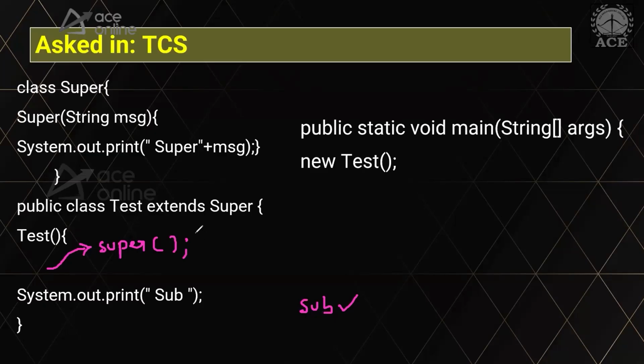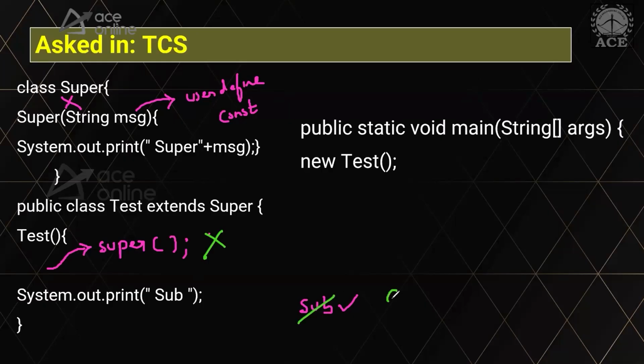But there's a small twist here. The twist is whenever we provide our own constructor, user defined constructor, whether it is parameterized or whatever, the moment I provide a user defined constructor, the compiler will not provide the default constructor. So this super keyword is wrong to call. We cannot call this super. I mean, it implicitly gets placed, but the initial statement is correct.